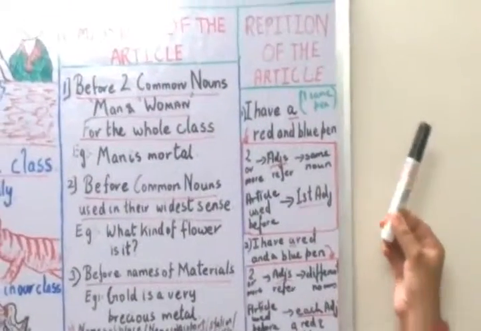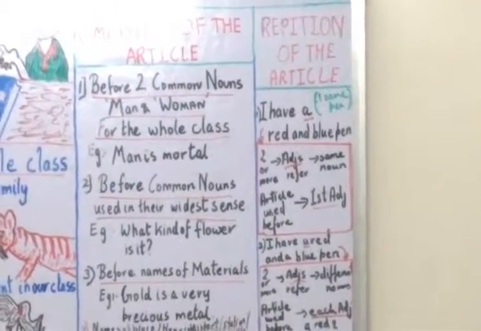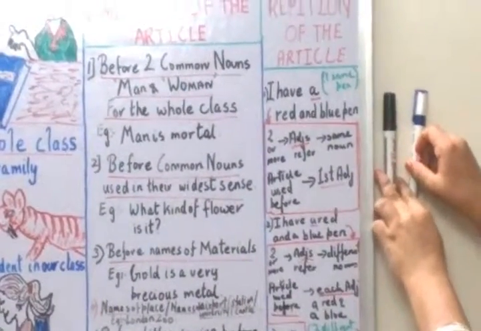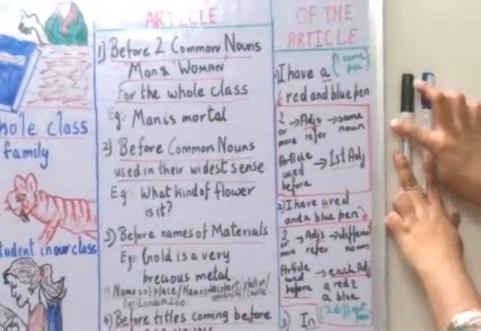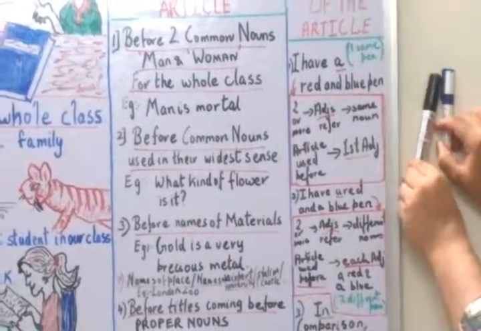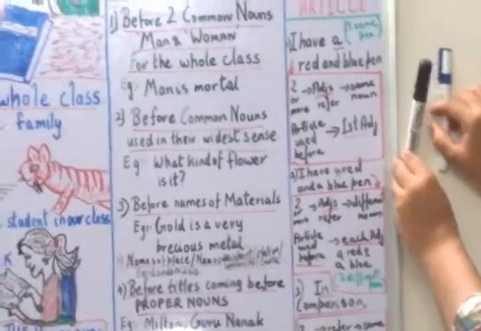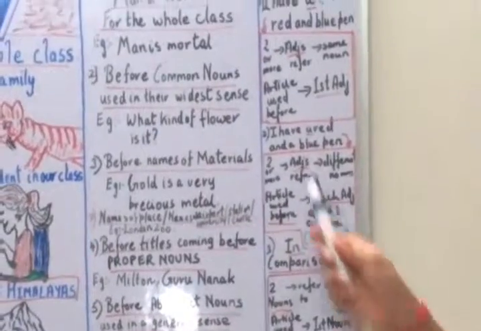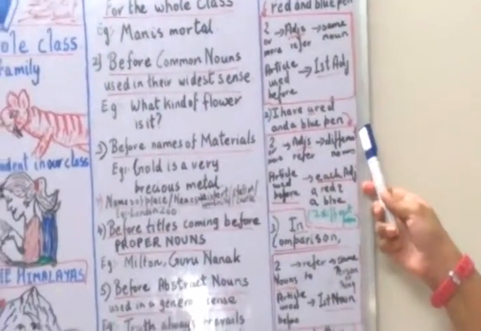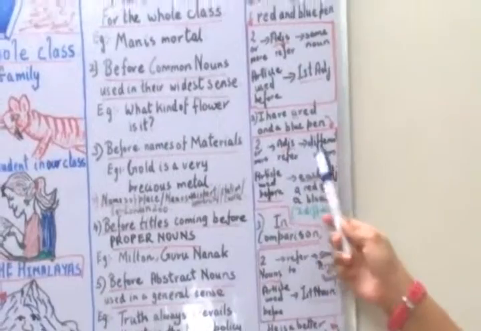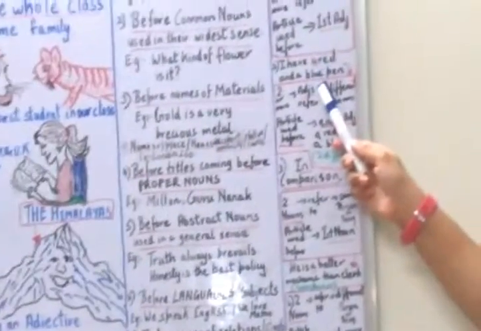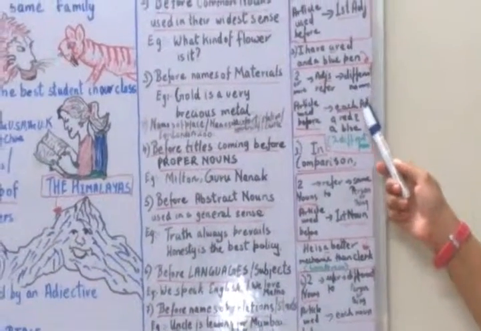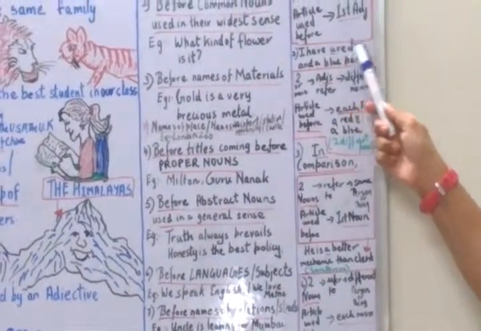So suppose I say, I have a black and a blue pen. We have to add an article before the first adjective, a black and blue pen. Otherwise, the second rule: if I say I have a red and a blue pen, when two or more adjectives like red and blue refer to different nouns, the article is used before each adjective, like a red and a blue.